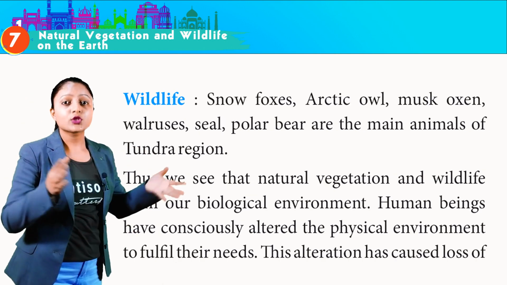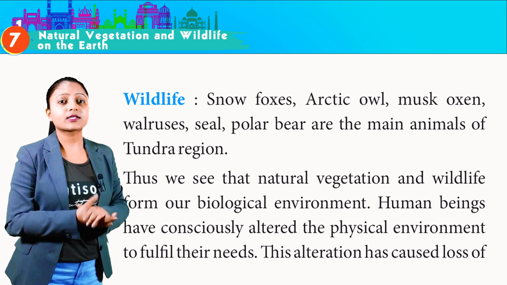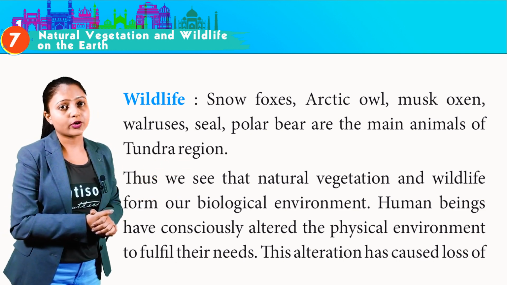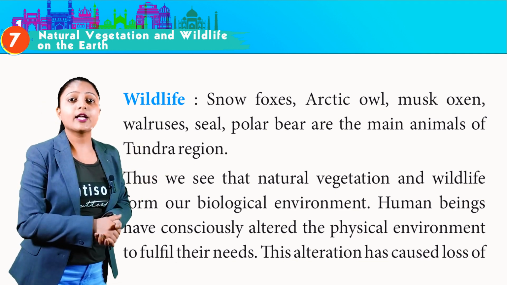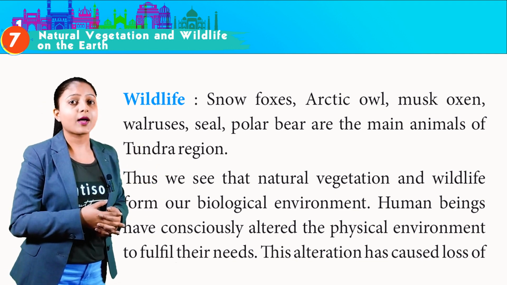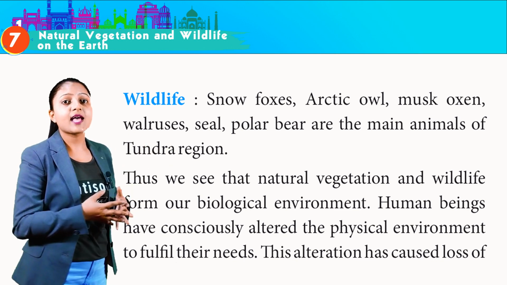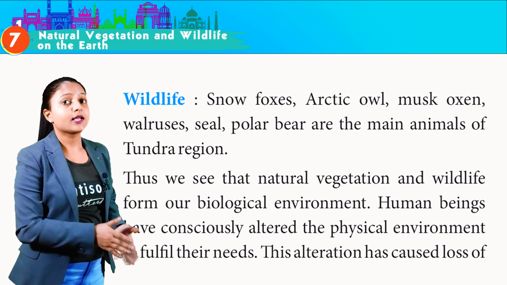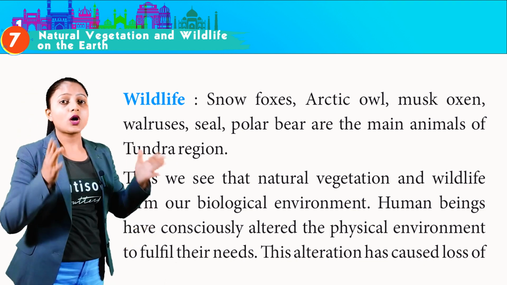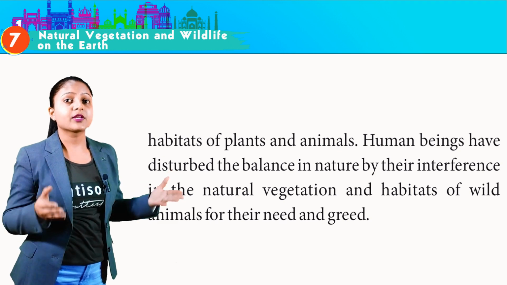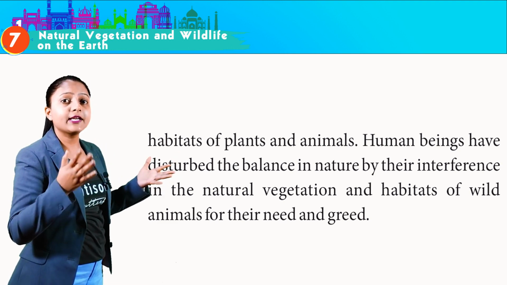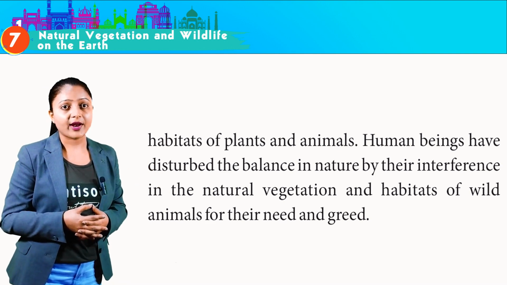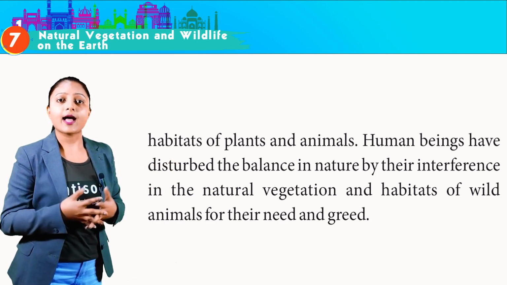Wildlife. Snow foxes, Arctic owl, musk oxen, walruses, seal, polar bear are the main animals of tundra region. Thus, we see that natural vegetation and wildlife form our biological environment. Human beings have consciously altered the physical environment to fulfill their needs. This alteration has caused loss of habitats of plants and animals. Human beings have disturbed the balance in nature by their interference in the natural vegetation and habitats of wild animals for their need and greed.